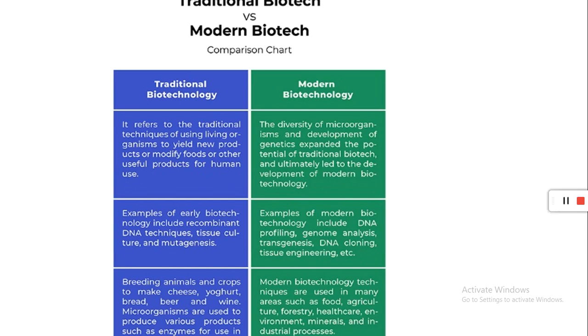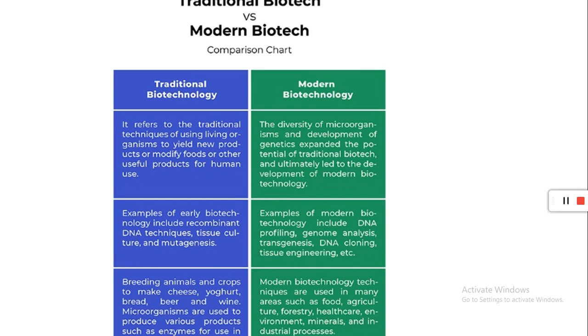Traditional biotechnology refers to the traditional techniques of using living organisms to yield new products or modify foods or other useful products for human use. Examples of early biotechnology include recombinant DNA techniques, tissue culture, and mutagenesis. Breeding animals and crops to make cheese, yogurt, bread, beer, and wine. Microorganisms are used to produce various products, such as enzymes.